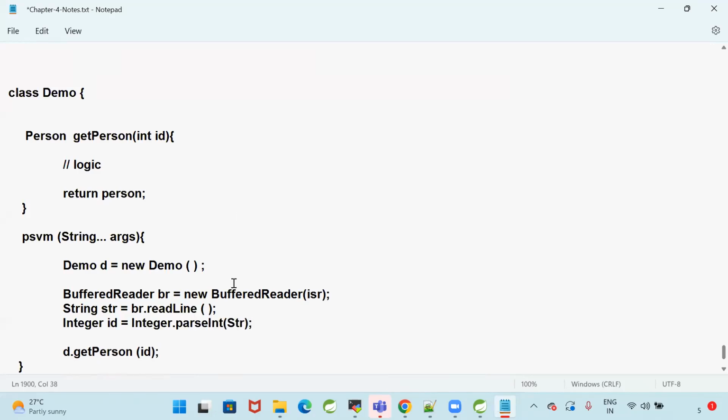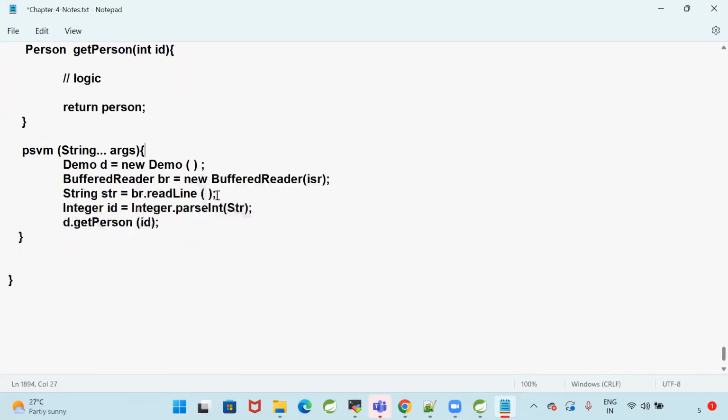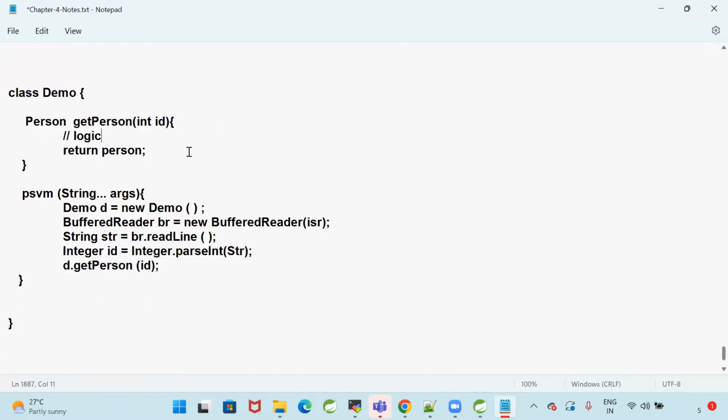That's it. So we can do it from the Scanner class also. Yes, you can do that. Whatever id you need, you can read from the keyboard here and pass that id to this method whenever you are calling it. Here I'm calling the method. The method is expecting an id. That id I am taking from the keyboard and passing as input. The same thing can be done using the Scanner class also. Actually, I'm using only the Scanner class.